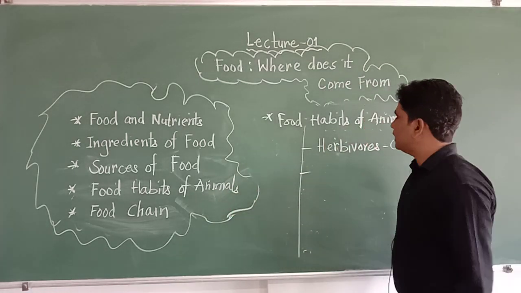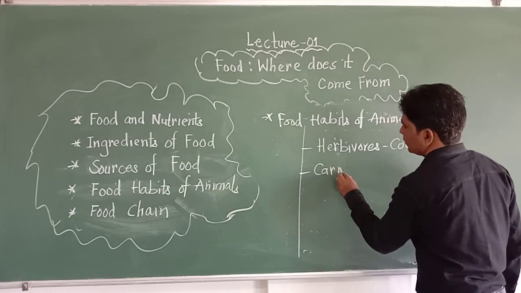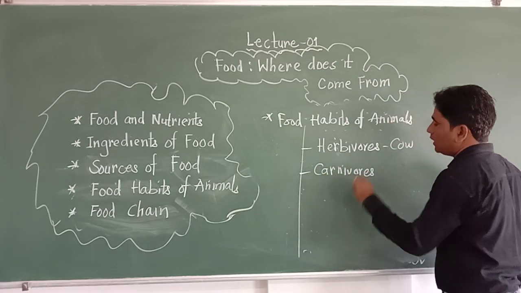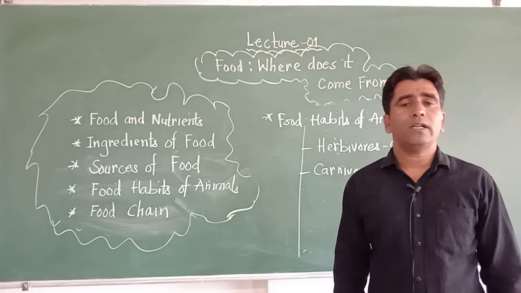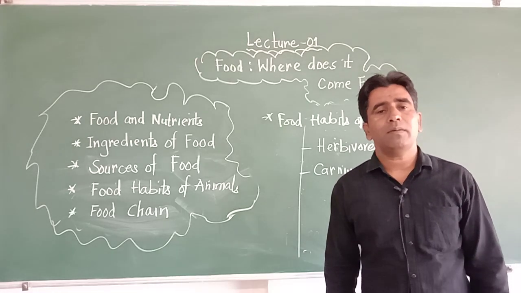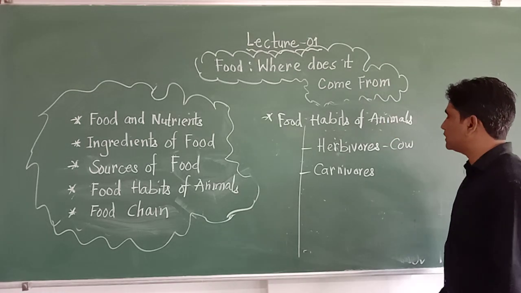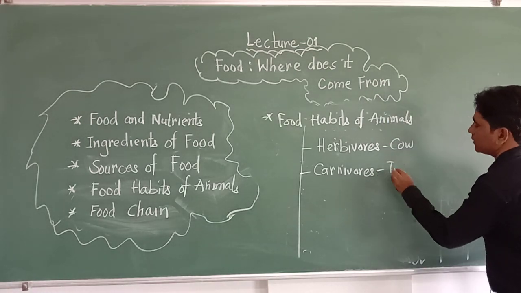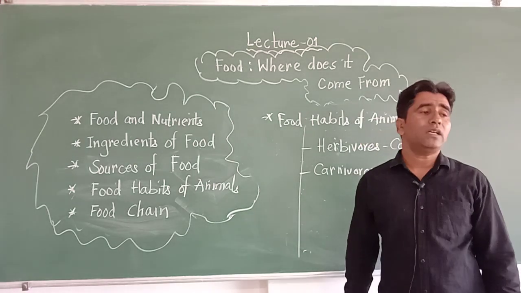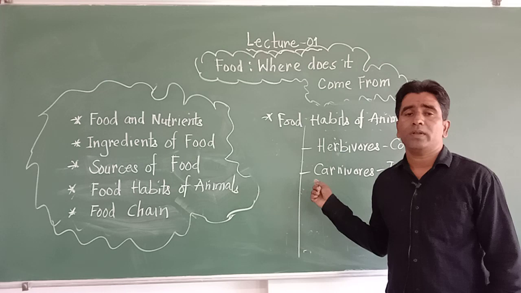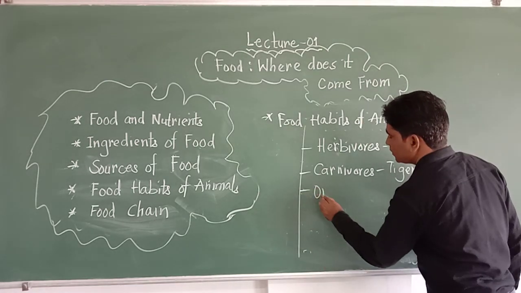And the second category is carnivore. The carnivorous animals eat only the flesh of other animals. They catch the animals, kill them and eat their flesh as their food, and they are called carnivorous animals. Example, tiger. So these animals eat the flesh of other animals and they have been grouped in the carnivorous category.